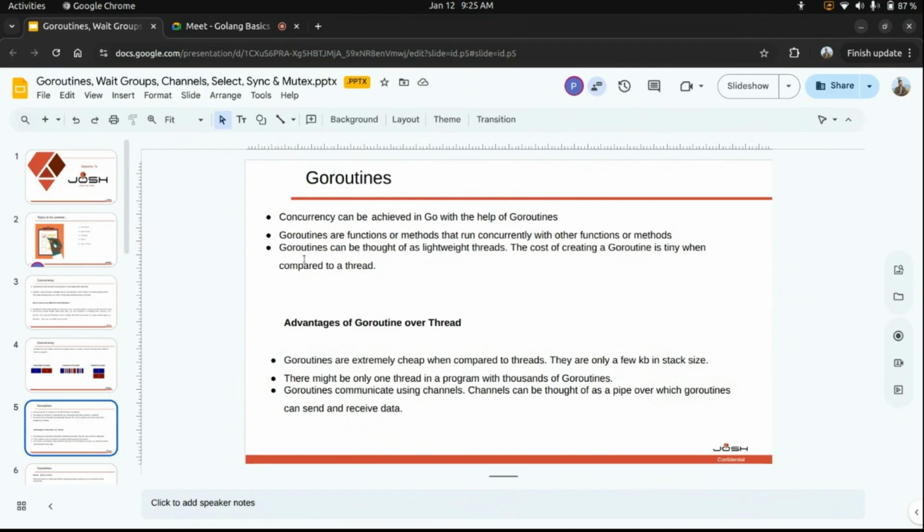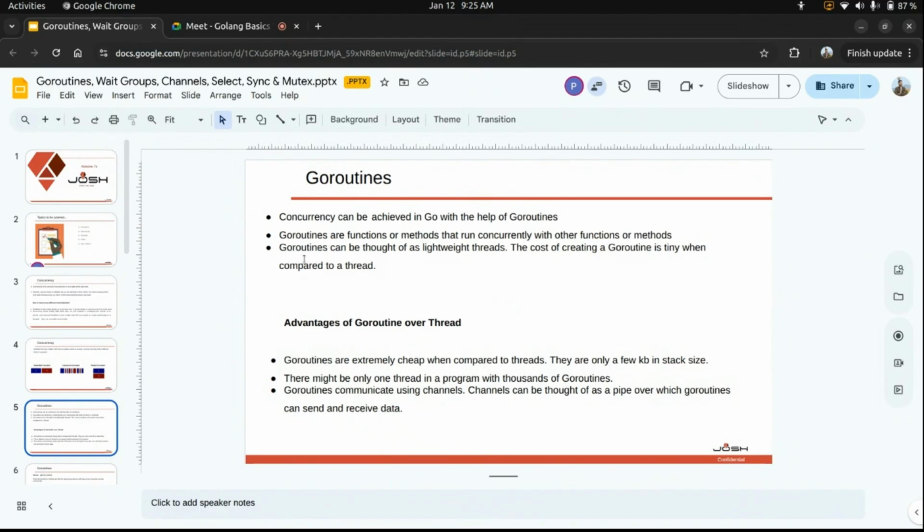They only take some kilobytes of memory compared to threads. So the cost of creating a Go routine is tiny compared to a thread. So what advantage does a Go routine have over a thread? This is the theoretical part, so I'll go faster. Go routines are extremely cheap compared to threads. They are only a few kilobytes in stack size. Also, there might be only a few threads in a program, while there might be thousands of Go routines.